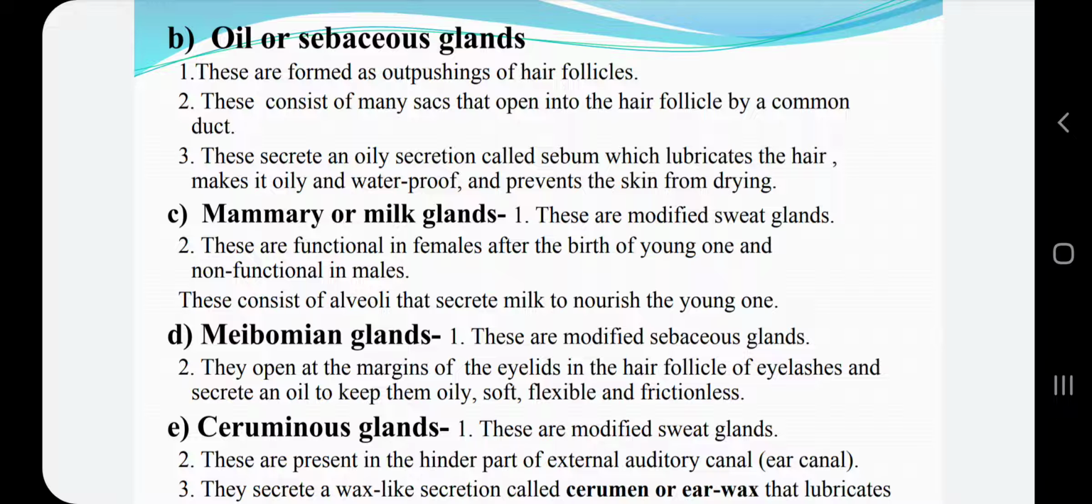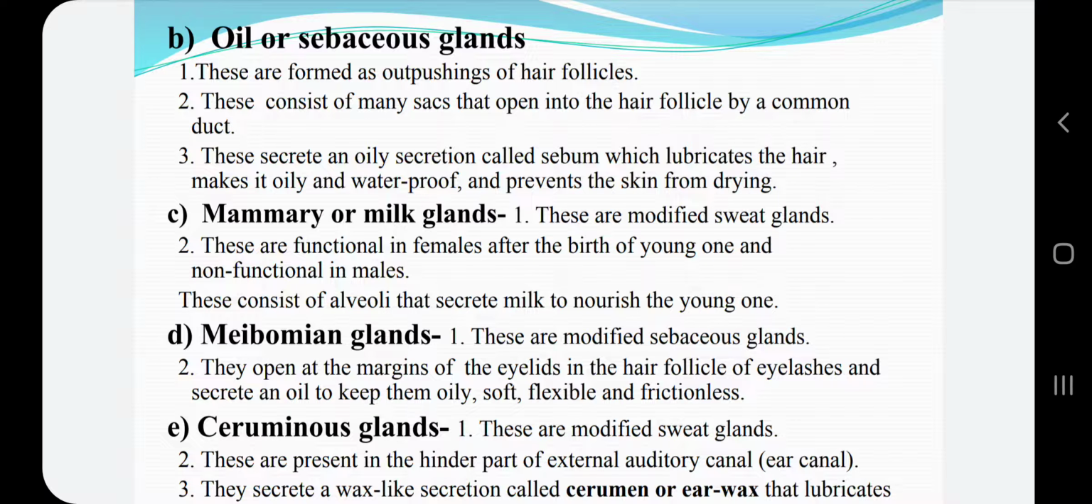Now next it is meibomian glands. These meibomian glands are modified sebaceous glands and they open at the margins of the eyelids in the hair follicles of eyelashes. So you can find these eyelashes at the margins of the eyelids, and these meibomian glands open into these margins and secrete an oily secretion that keeps the eyelashes oily, soft, flexible and frictionless. So this is a function of meibomian glands.